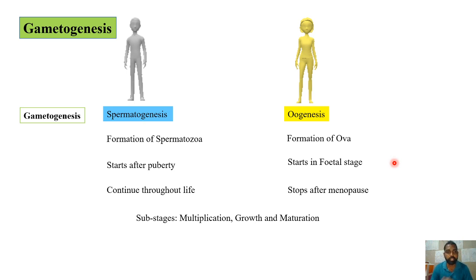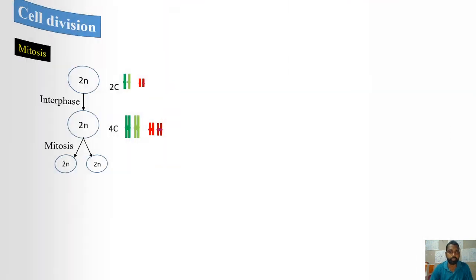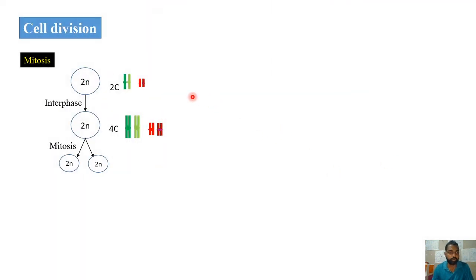Before going into the details of spermatogenesis and oogenesis, we'll look into a brief account of the mitosis and meiosis processes. In a simple way, we'll try to understand these two processes. In mitosis, if one diploid cell undergoes mitosis, two diploid cells are produced. If one haploid cell undergoes mitosis, two haploid cells. If a triploid cell, two triploid cells are produced. Basically, two genetically identical cells are produced in mitosis.